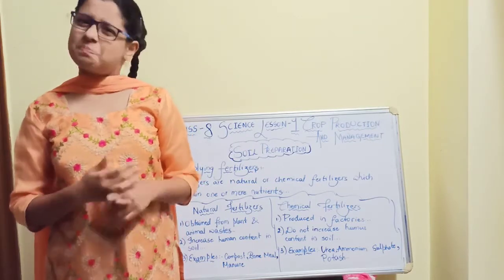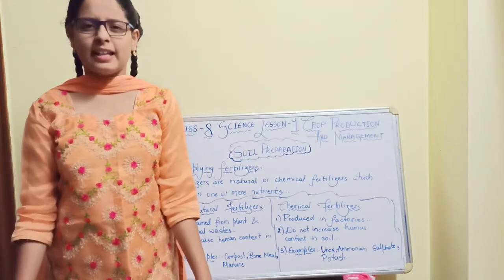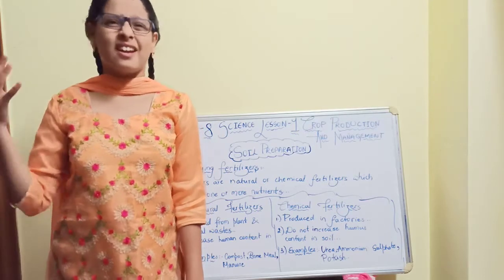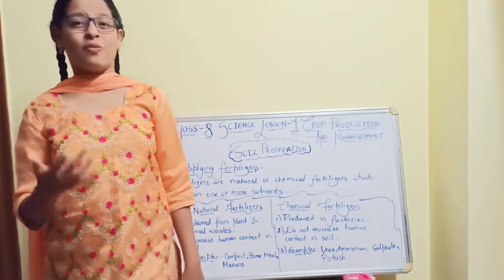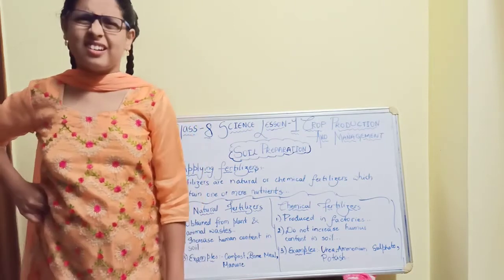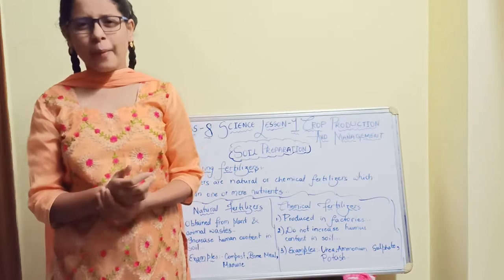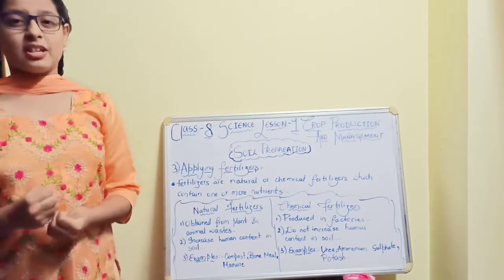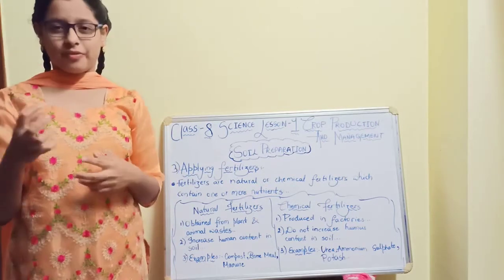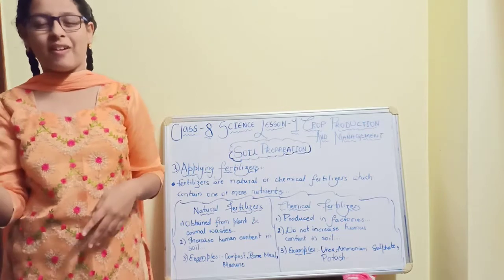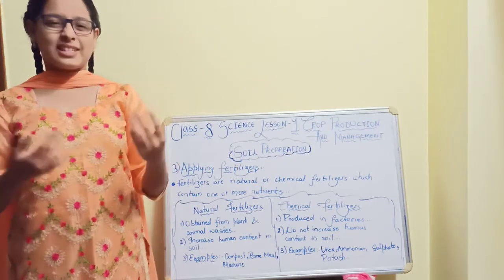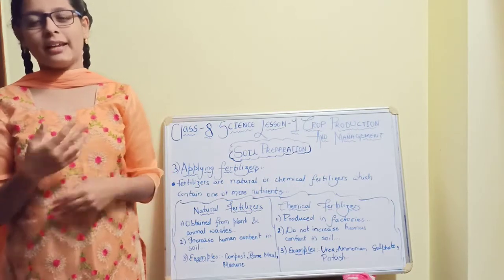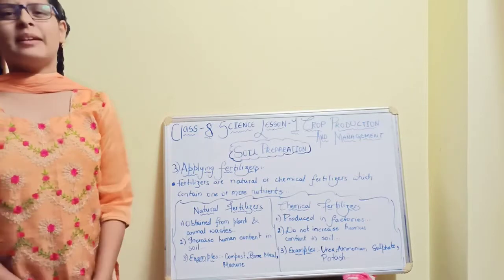This is best for the plants, but there may be many dangerous problems. The waste released from the factories can be mixed into the water, and hence this water becomes contaminated water.